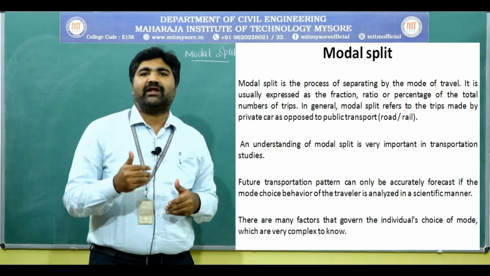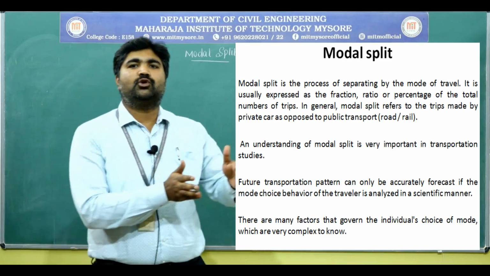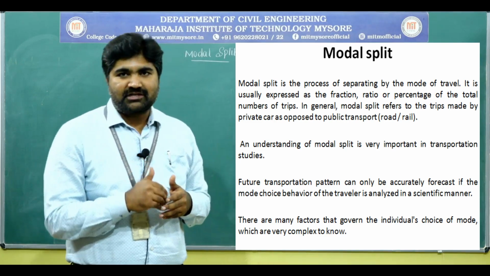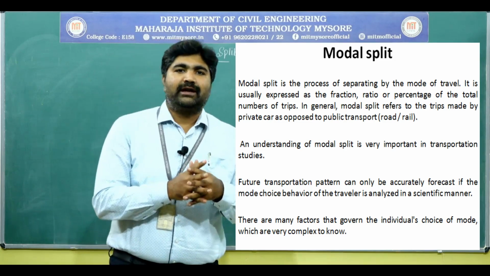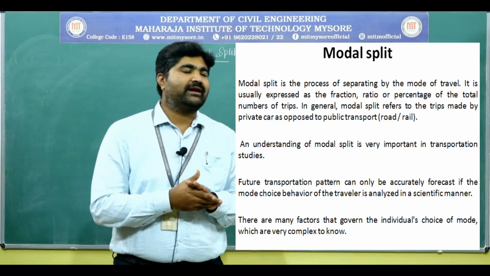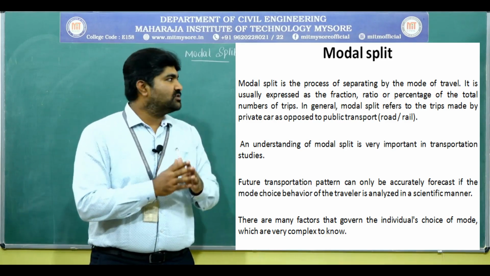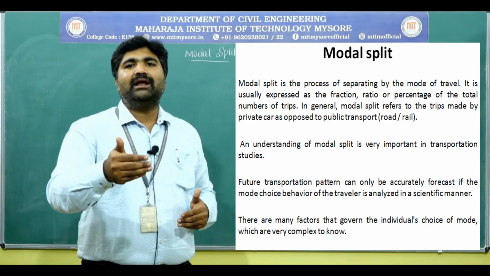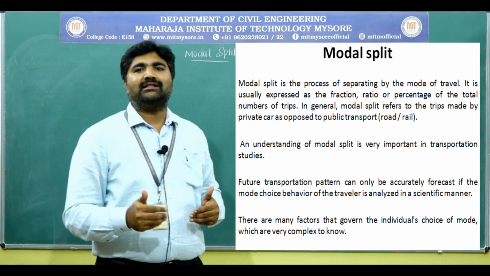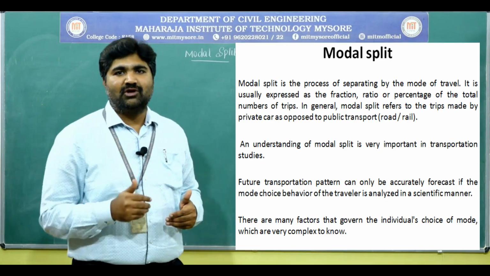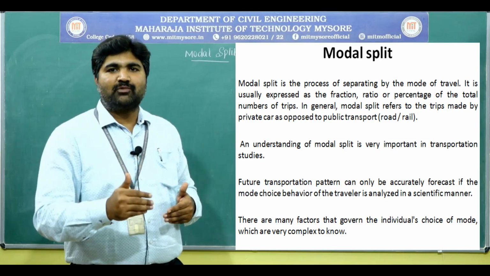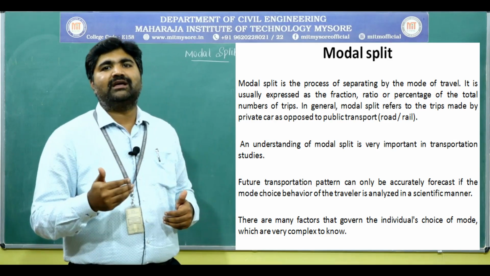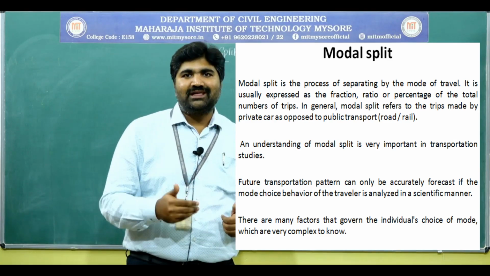It is usually expressed in fraction, percentage or ratio, considering the total number of trips. In general, modal split refers to the trips made by private vehicles, private cars, as opposed to public transport. We know public transport includes rail, metro, urban rail or monorail. Private vehicle users are opposed to public transport because private vehicles give more comfort, pleasure and convenience.